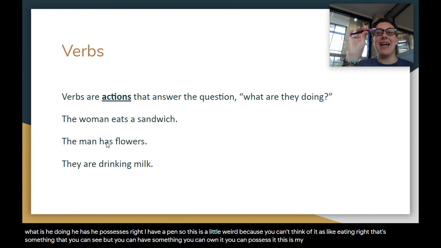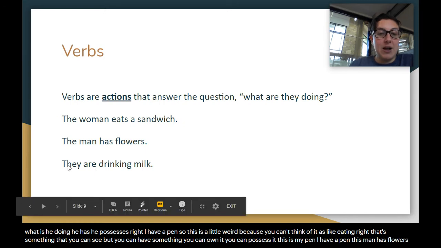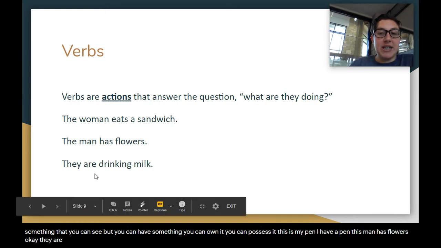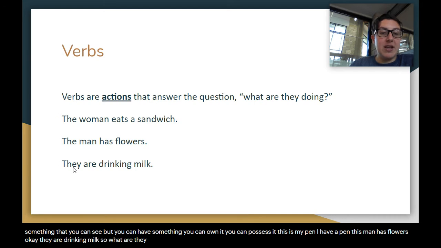This is my pen. I have a pen. This man has flowers. Okay, they are drinking milk. So what are they doing? They are drinking. So this is 2 words, but this is still my verb, are drinking.